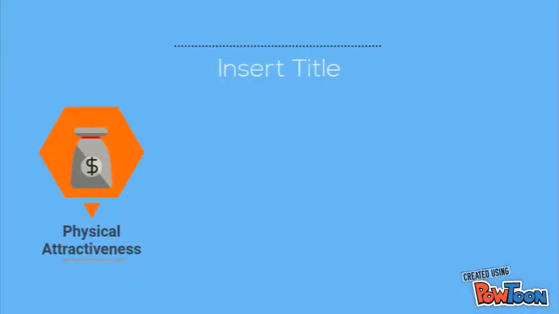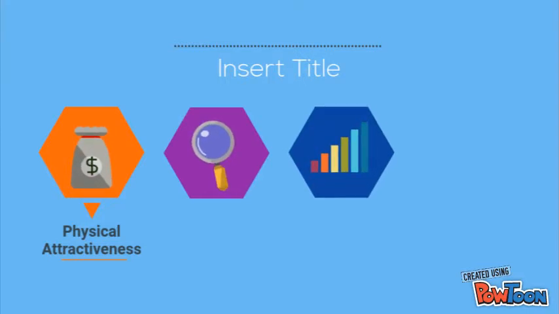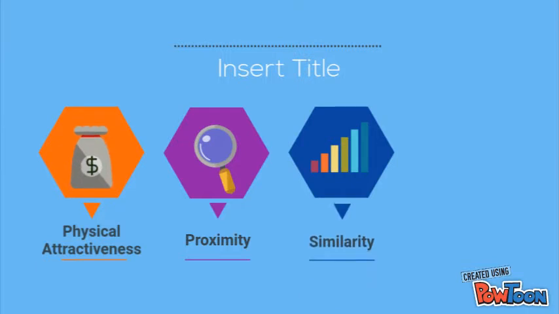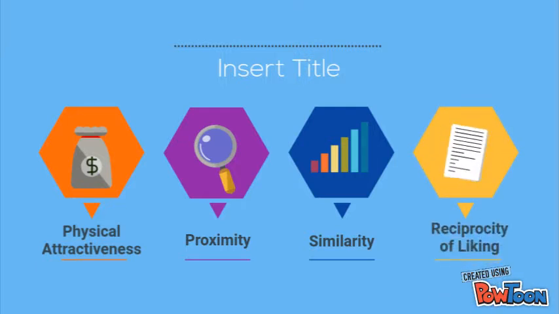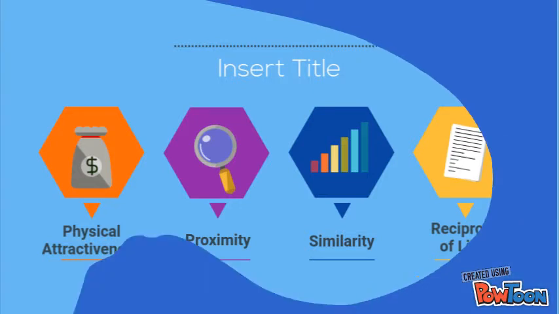Physical attractiveness is basically the physical appearance or the physical beauty of someone else. Proximity is being close to someone, physically or emotionally. Similarity is the more you have something in common, the more you get attracted to each other. And the last one is the reciprocity of liking. It is the tendency of liking someone who likes you.